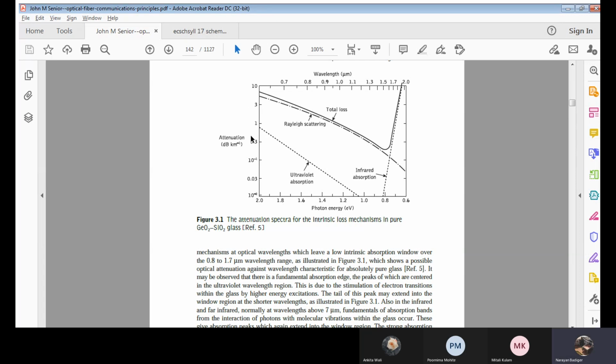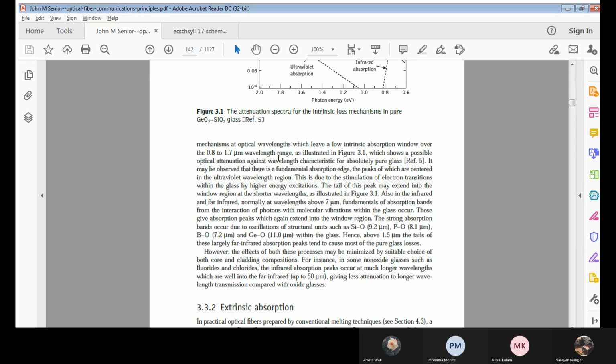Now, from 0.3, somewhere from 0.1 till 0.5, or even we can consider it from 0.8 to 1.7. Practically, that is what they have designed. For 0.8 to 1.7 micrometers, I will be having minimum attenuation. And as such, we need to analyze this with respect to different regions. We have the UV region and the IR region here. Now we analyze the total loss.